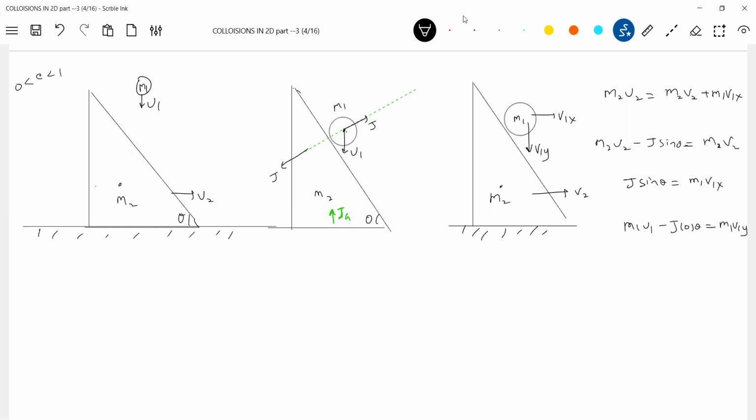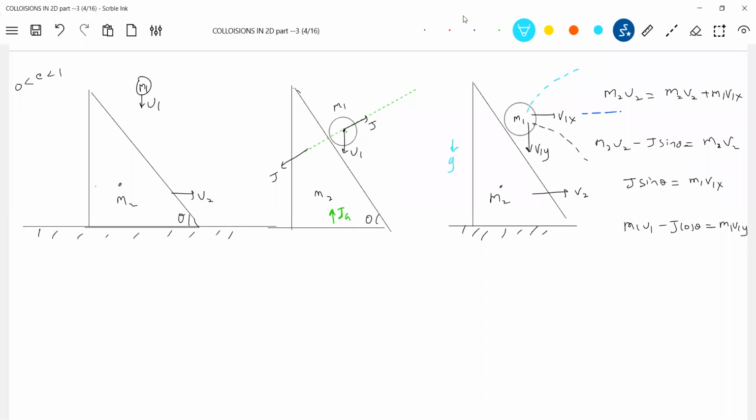So what are the possibilities? The ball can move horizontally after collision, and because of weight it will describe a parabolic path. It can move like this also, because if impulse J cos theta is greater than m1u1, then v1y will be upward. Then the ball can rebound like this. So what are the possible paths for the ball? I'll just show by color. It can be like this, it can be like this, it can be a parabolic path because of the effect of gravity. These are the possible paths.